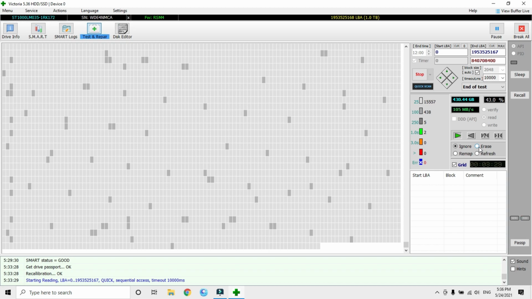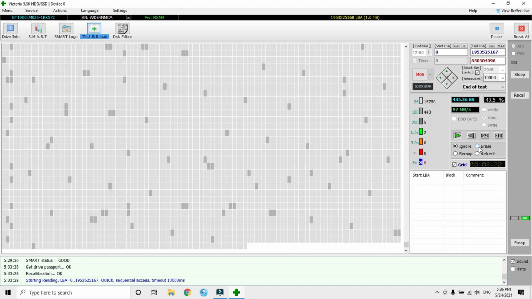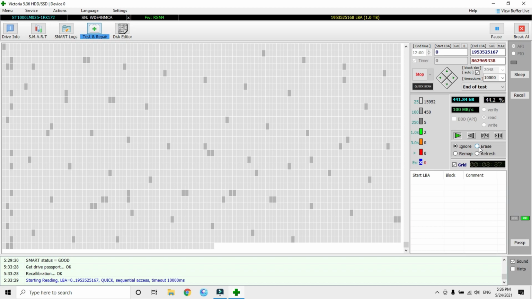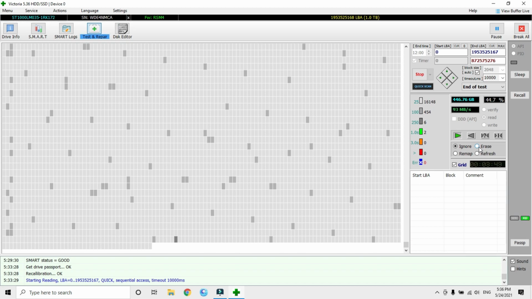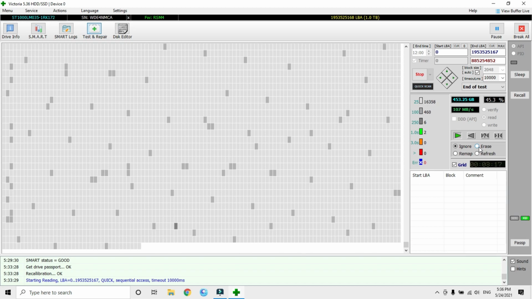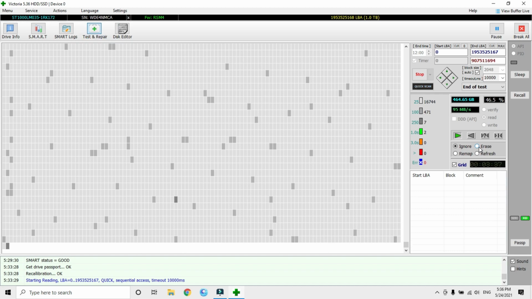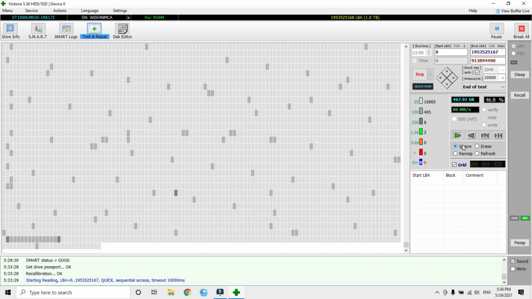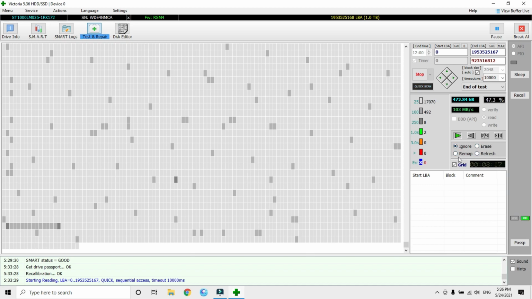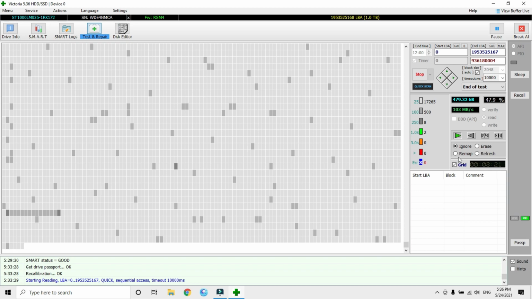It is not suitable for drives which have data on them. I recommend you should try it on an empty hard disk. These are the 4 modes available in Victoria.